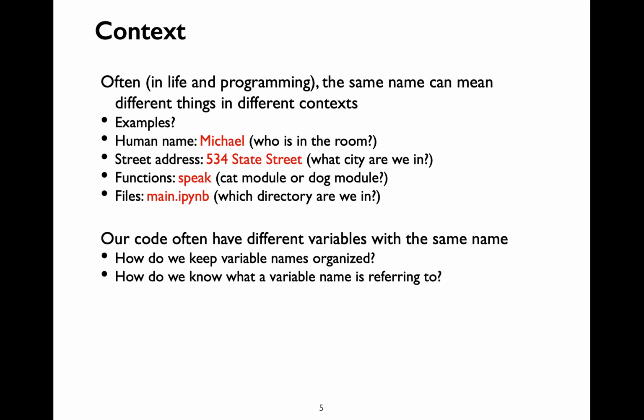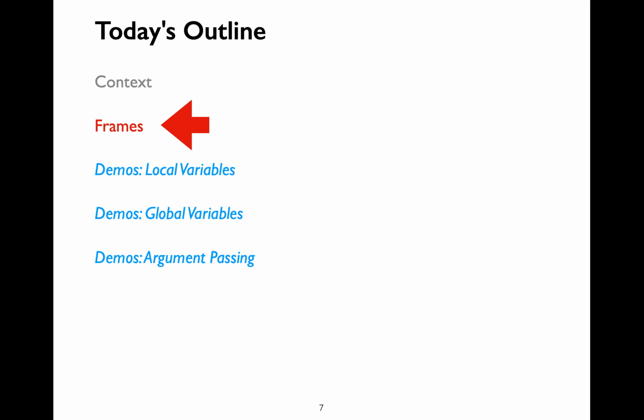As I mentioned, programs can have different variables that have the same name. So, how do we keep track of variables? How do we organize them? How do we know what variable name we are currently referring to? Frames are the concepts which enable us to organize variables within the program. In order to understand variable name context, we'll be learning a set of rules. Let's learn about frames first.